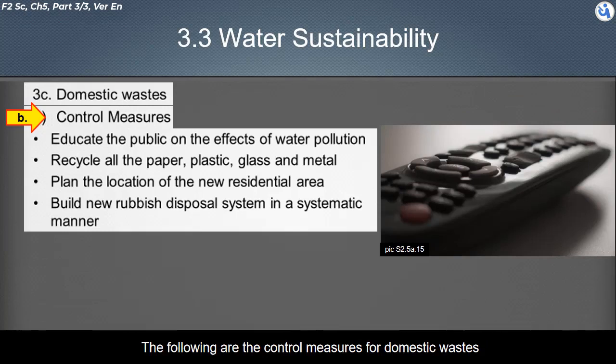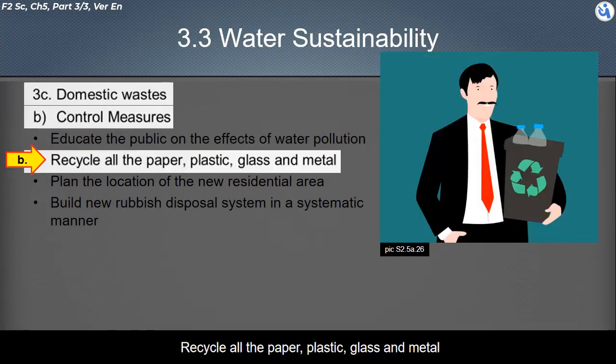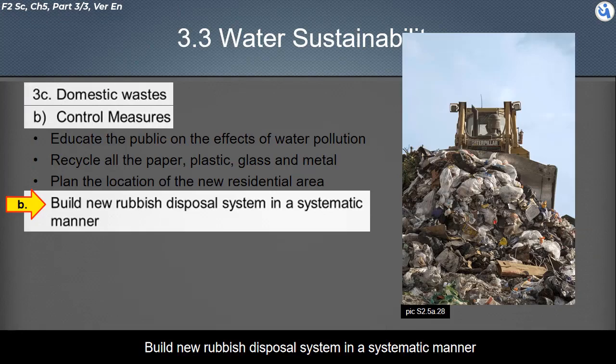The following are the control measures for domestic wastes. Educate the public on the effects of water pollution. Recycle all the paper, plastic, glass, and metal. Purification of the new residential area. Build new rubbish disposal system in a systematic manner.